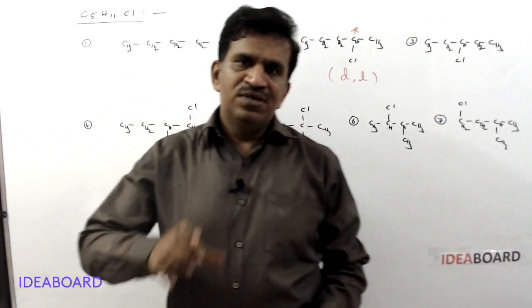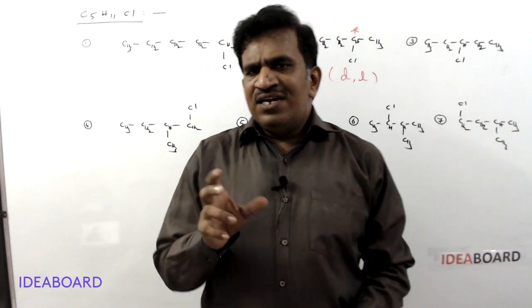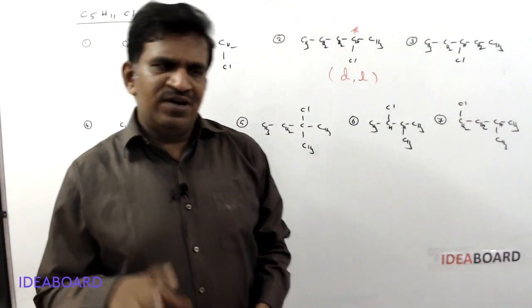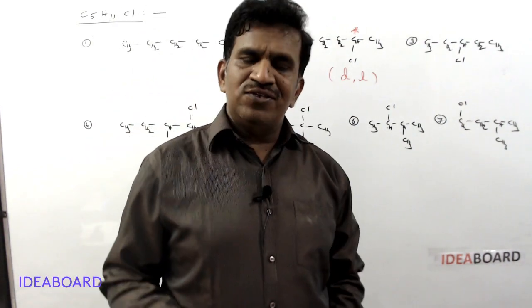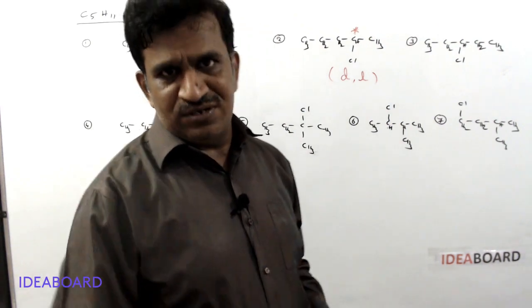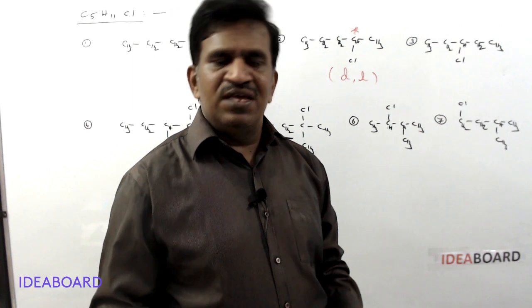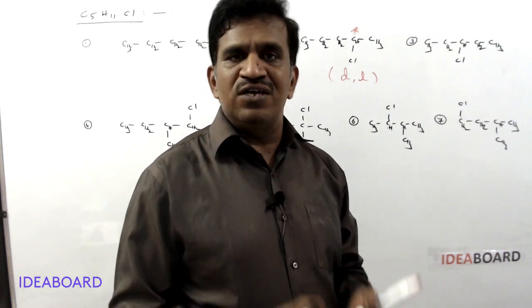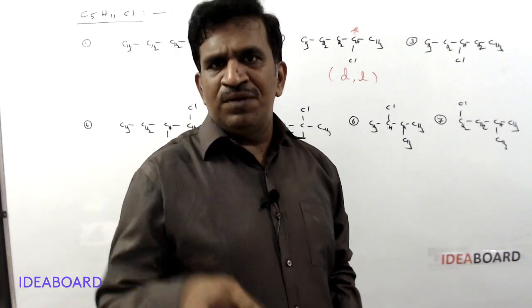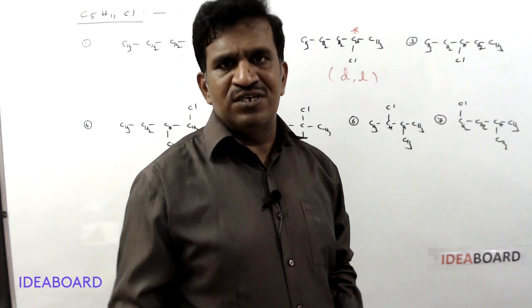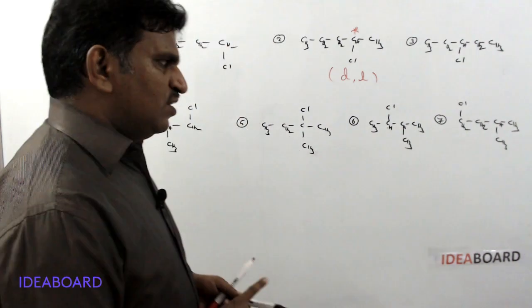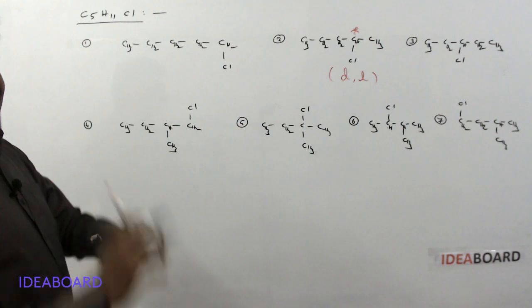If you are getting different IUPAC names for isomers, then it is called a new structural isomer. If you are getting the same IUPAC name, then it is not a new structural isomer. It means you repeated the structure. So please check the IUPAC name of the structural isomers.